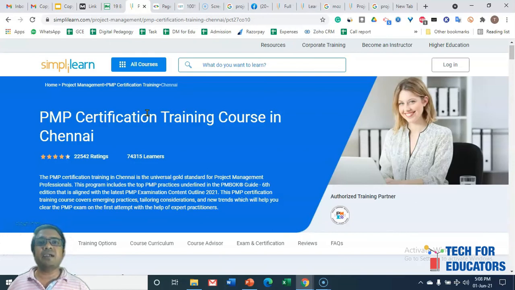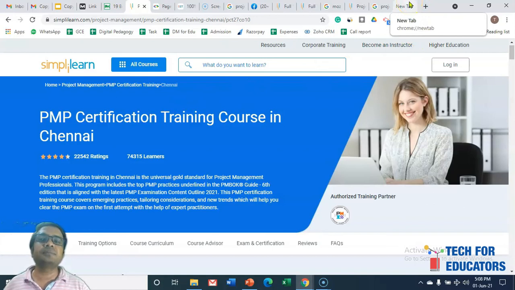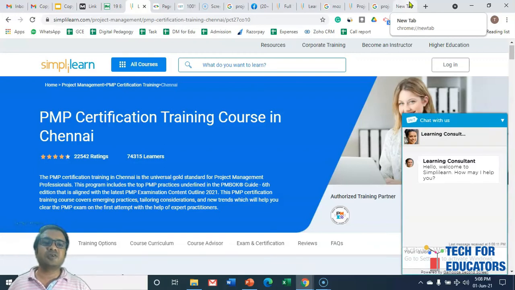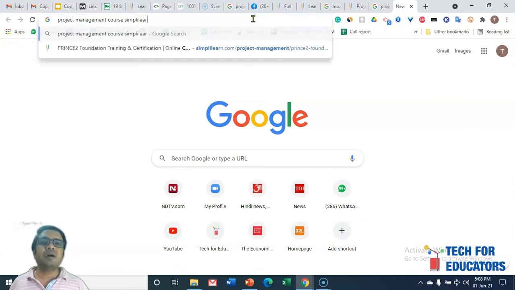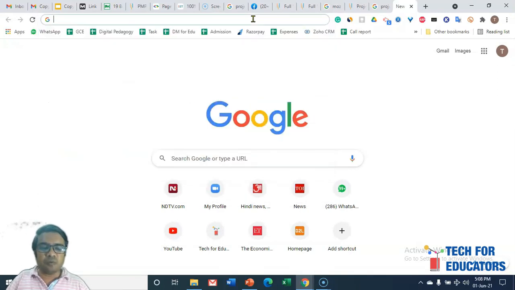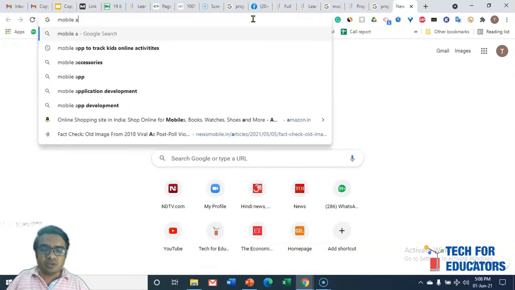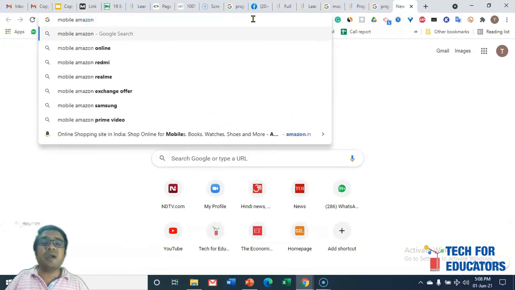The third part is the branded keyword. What do you mean by branded keyword? For example, earlier people used to say Surf for washing powder. That is called a branded keyword. So how many times, when people are searching for project management courses, are they also writing the Simplilearn name over there? What does it mean if people start writing the brand name? For example, we are searching for mobile and we write Amazon. So Google understands, okay, people are giving high weightage to Amazon.